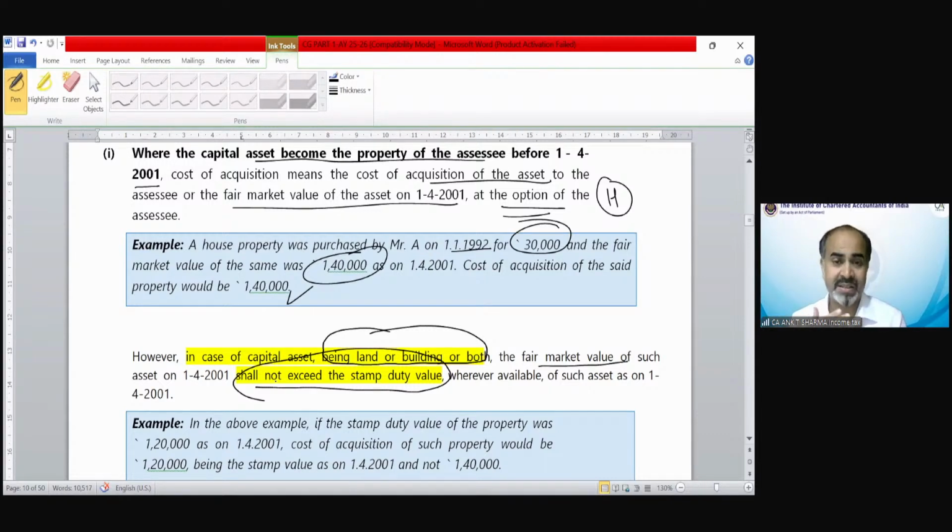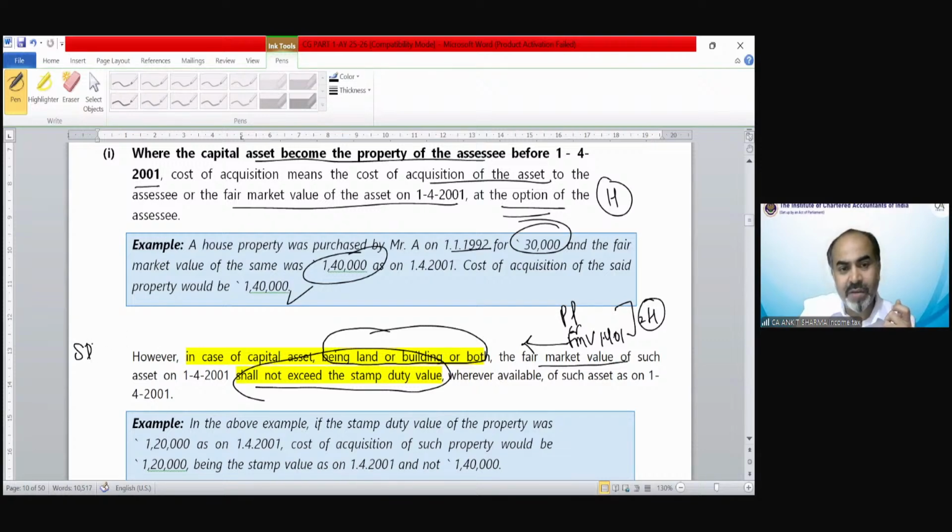We will know that, that is also called circle value or government value. Now the provision says we will take generally the purchase price or FMV on 1401, whichever is higher. But there is a restriction only in case of land and building or both, that the FMV could not exceed the stamp duty value. So now in case of land and building, how we will decide the cost of acquisition?